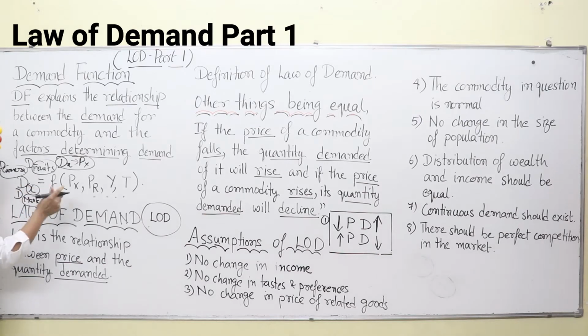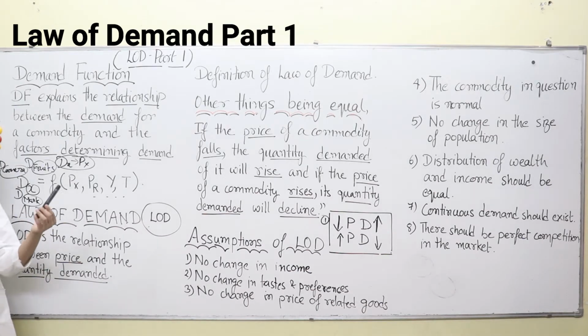Then next is PR, price of related goods, goods which are related. Suppose I use the camera of Canon, then we have the camera of Sony, then we have cameras of other companies as well. So here cameras of different companies are related together, because we will consider the price of other cameras as well.